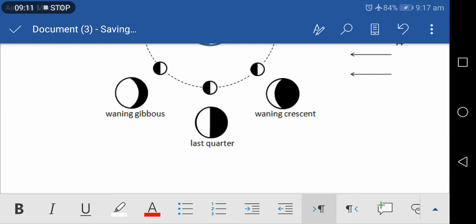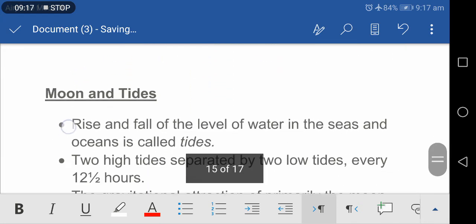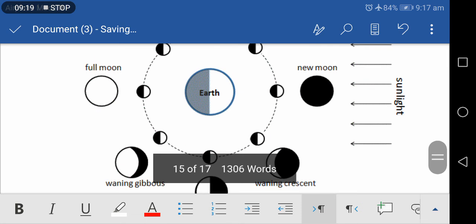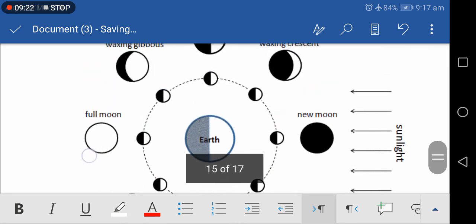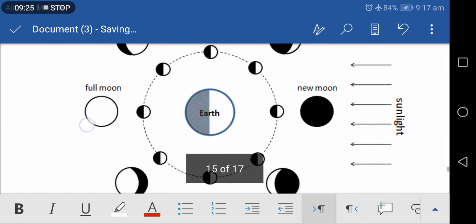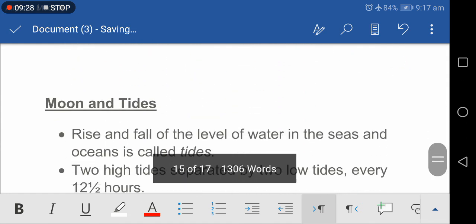Eclipses, the solar eclipse and lunar eclipse, are combined with the phases of the moon. The pictures show the phases of the moon, how the lunar eclipse is forming and how the solar eclipse is forming, and the phases of the moon are given in this picture clearly.